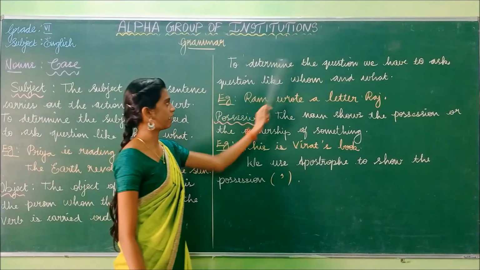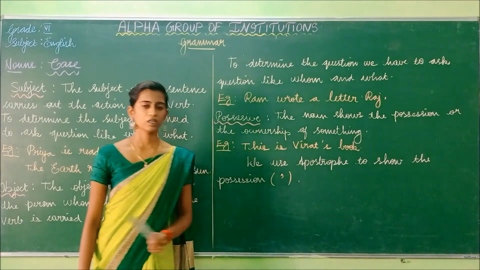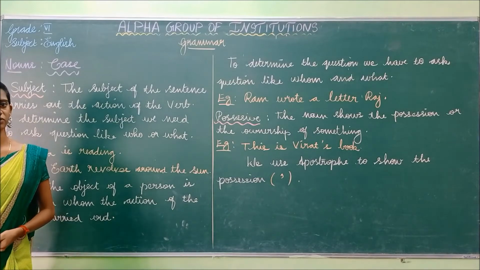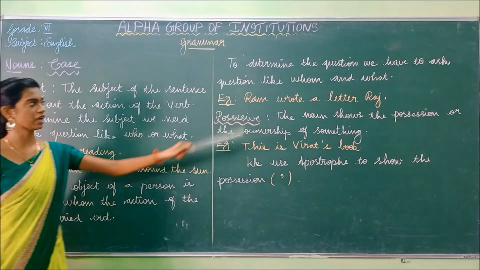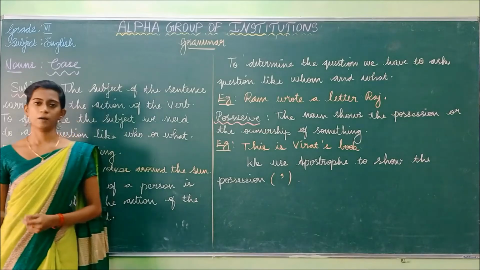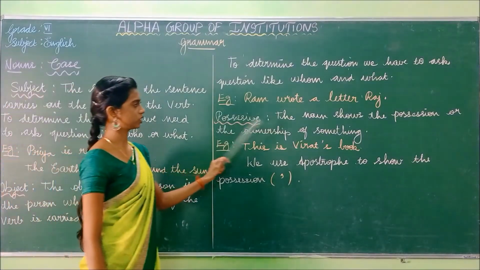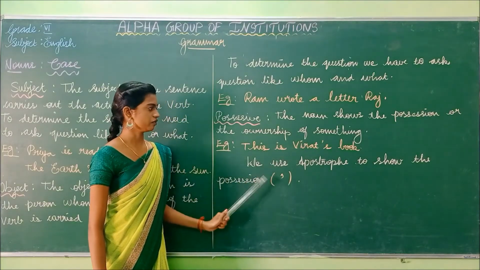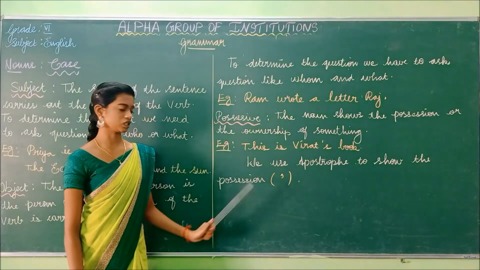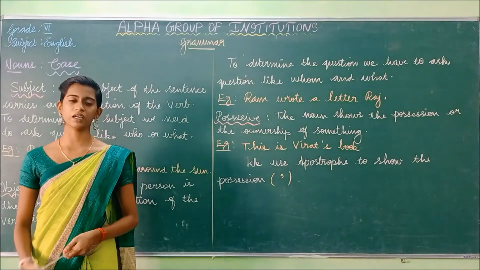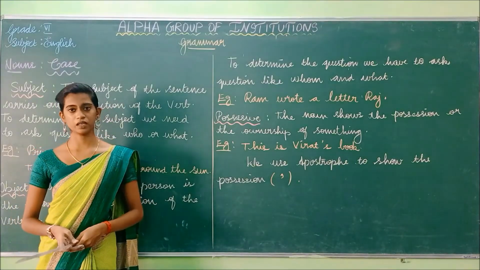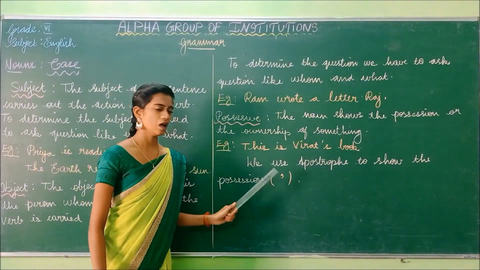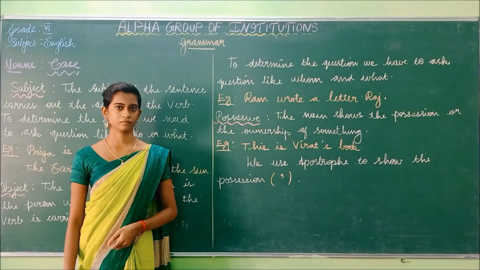To determine the object, we have to ask questions like whom and what. So we have to use the question word whom or what, asked after the subject and verb, to identify the object. Possessor. The noun shows the possession or the ownership of something. We use an apostrophe to show the possession. Possession is nothing but belonging to somebody or something. So to denote the possession, we add the apostrophe.